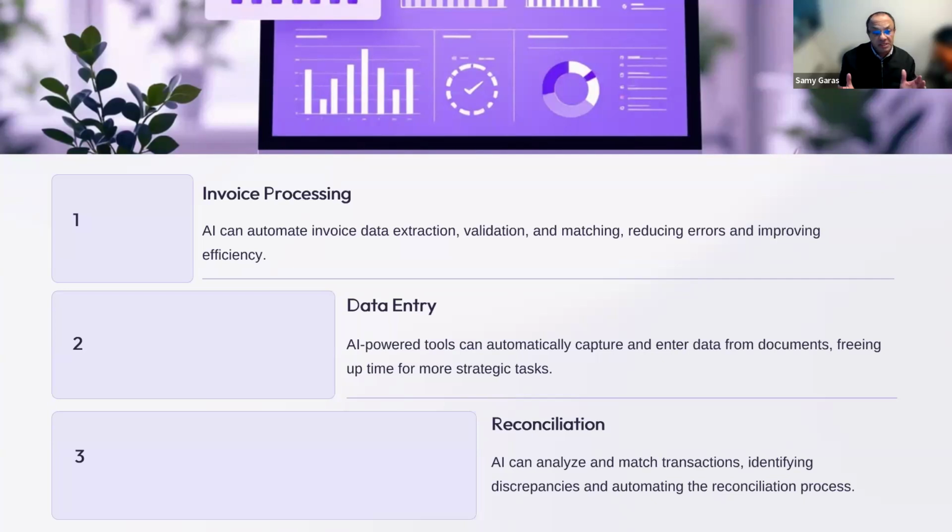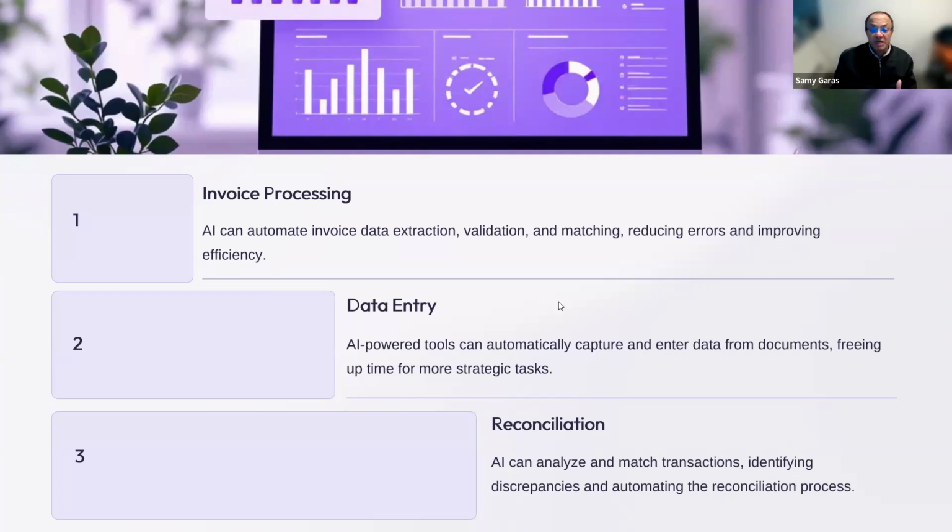So if we have invoices coming from the accounts receivable department or from the cash register, the AI can take the information, try to validate the accounts, match it with the purchase order, and then record it in the journal, ledger, income statement, and so on. This invoice processing is very useful in the area of accounting, and it can be done by AI.